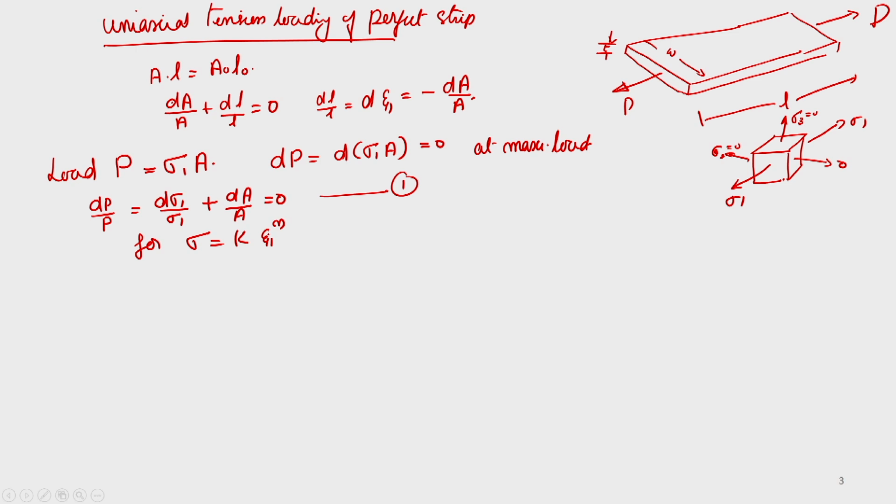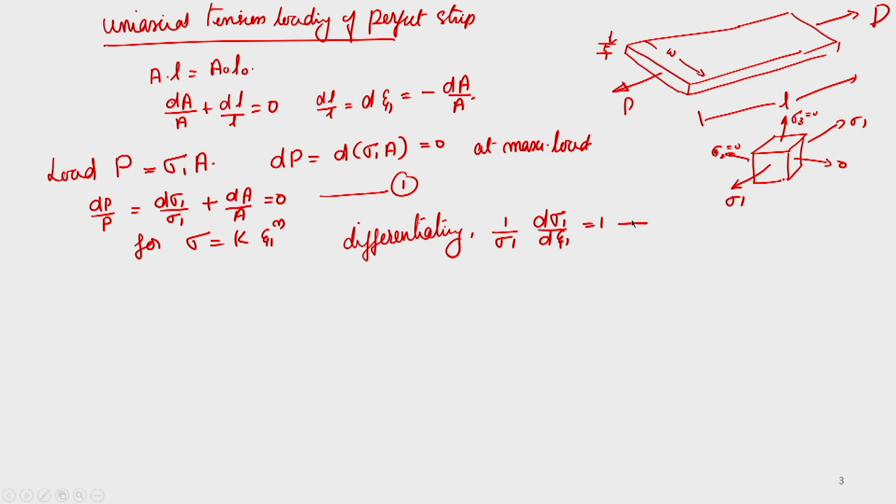we can substitute in this, and if you differentiate it, we will get 1 by sigma 1 into d sigma 1 by d epsilon 1 is equal to 1.